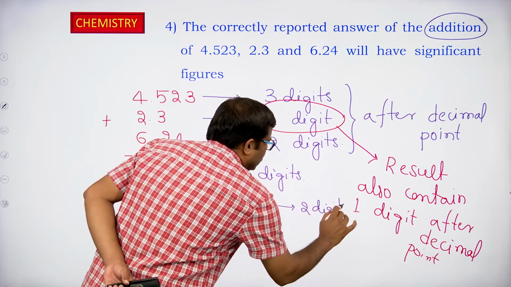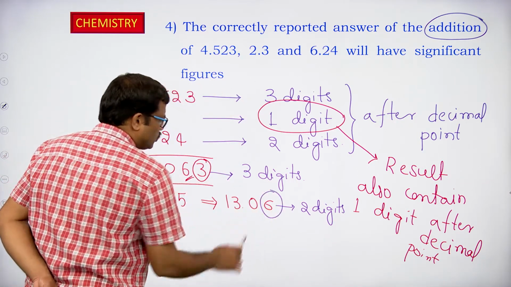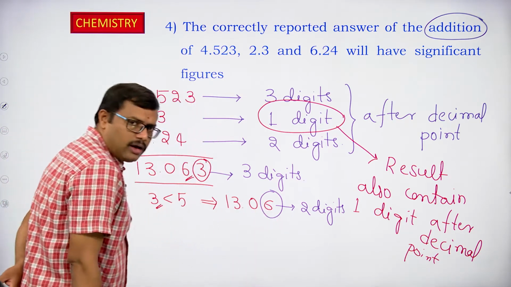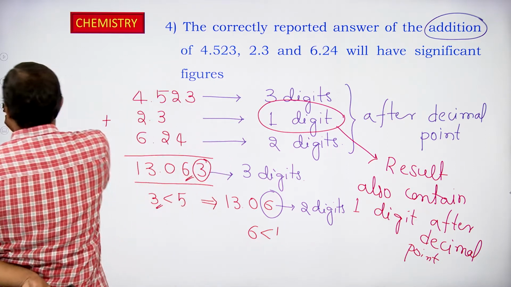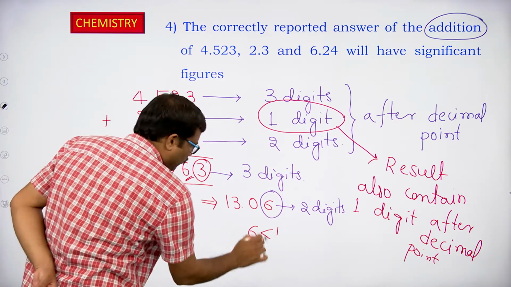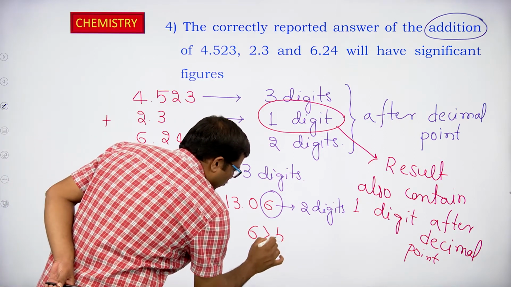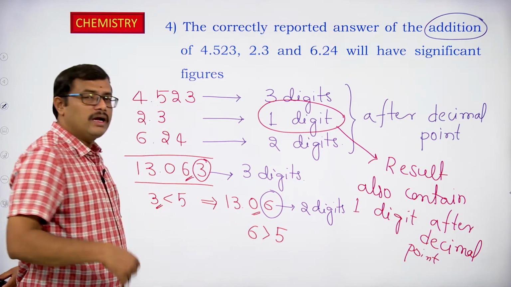I am not getting the result with 1 decimal place. So in that case, I have to remove the last most digit and again compare it with 5. The last most digit to be removed is 6, and it is greater than 5, right? So when it is greater than 5, the preceding digit has to be increased by 1.